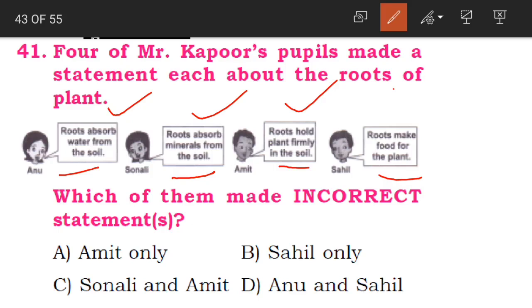Roots make food for the plant. This is the wrong statement. Leaves make the food for the plant, not roots. So Sahil made the wrong statement. Okay, so now B option, that is Sahil only. This option is the correct answer for our question.